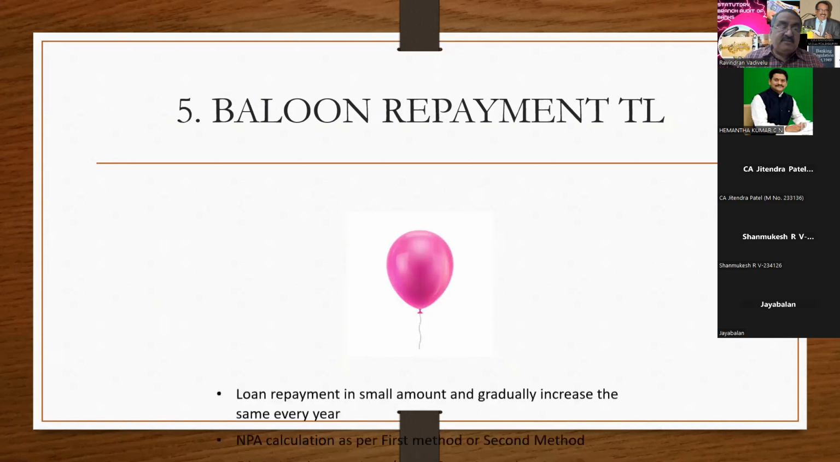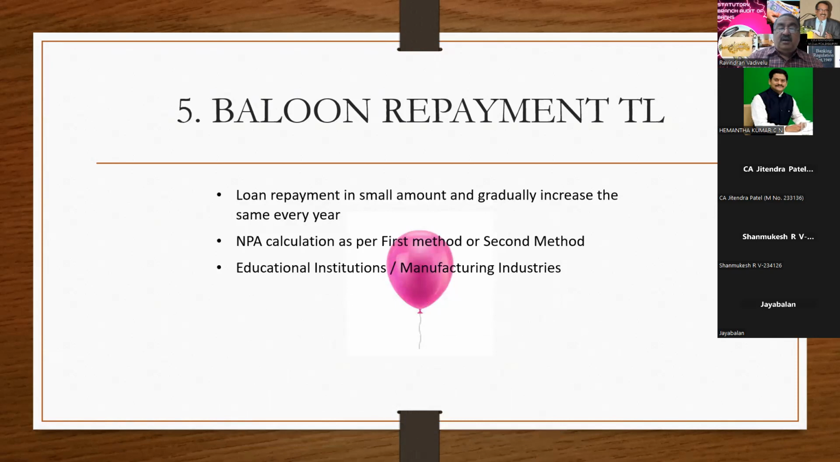So I think I have explained all the things about the repayments. If you are comfortable, I'll move to the cash credit loan. And before going to that, you have to confirm whether you have easily understood all the five payments.